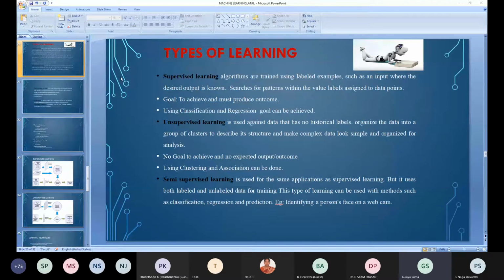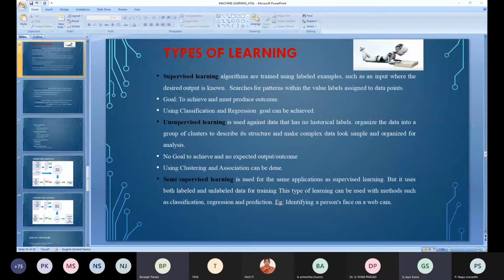Can you just move your slides, please, ma'am? It's still Hello? showing types of learning. Hello? Yes, ma'am. Yes, ma'am. Can you move your slides, please? It is showing types of learning. You are not able to? Now you are telling about the architecture diagram of supervised learning, but still it is showing the types of learning slide.